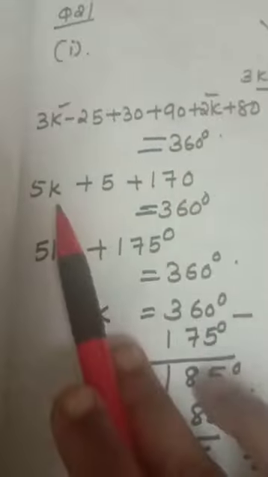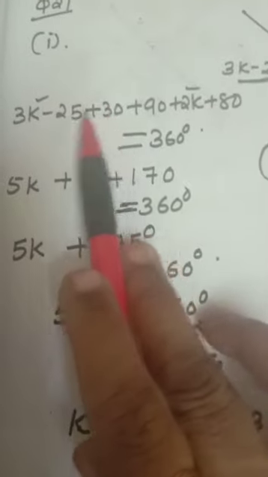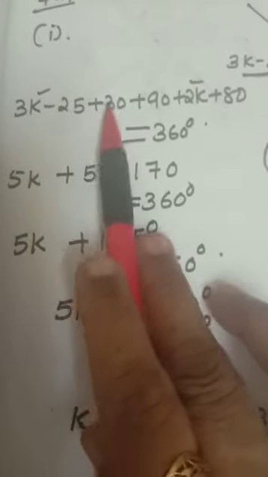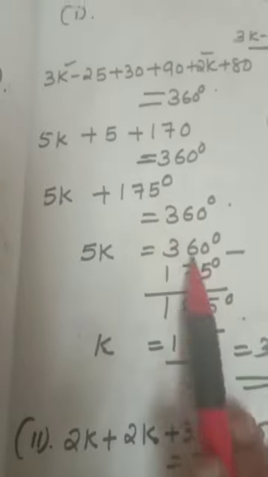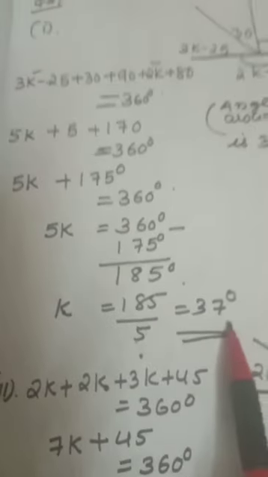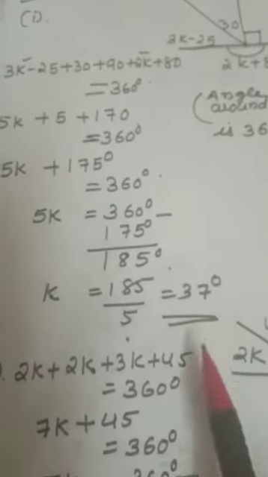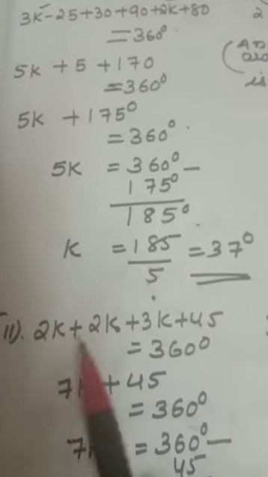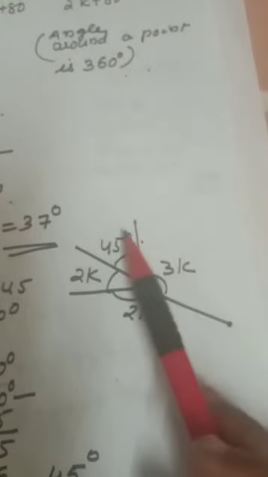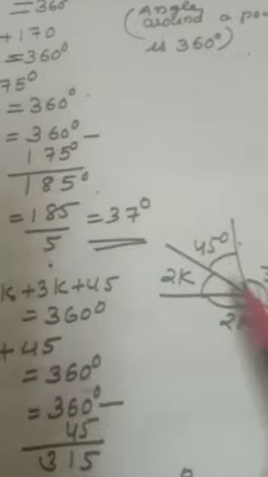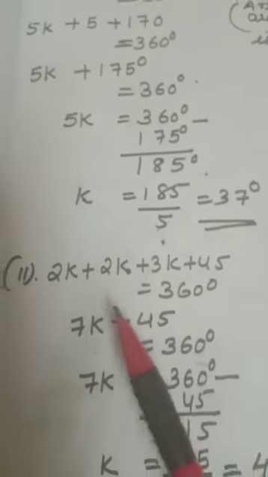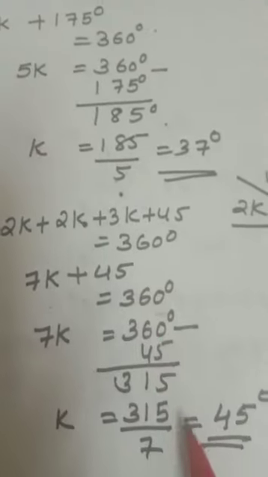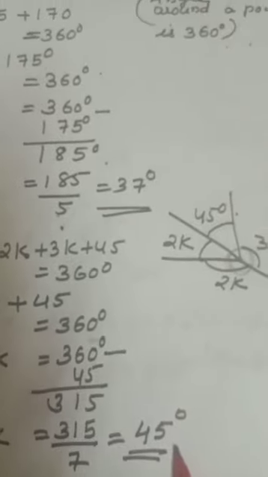3K plus 2K, that is 5K, minus 25 plus 30. Different sign, you have to subtract and put the bigger number's sign. Solve it, you will get K equal to 37 degree. Second question also same only. Add it, equate to 360. Value you will get K equal to 45 degree.